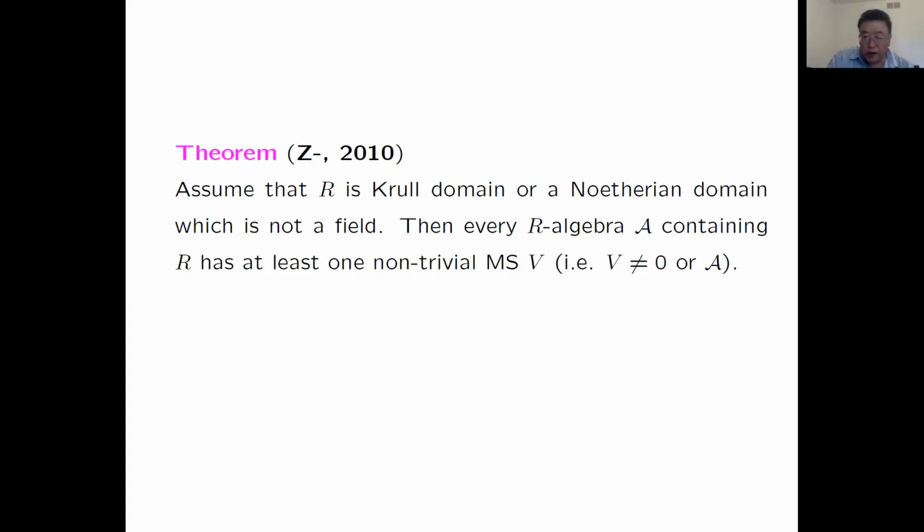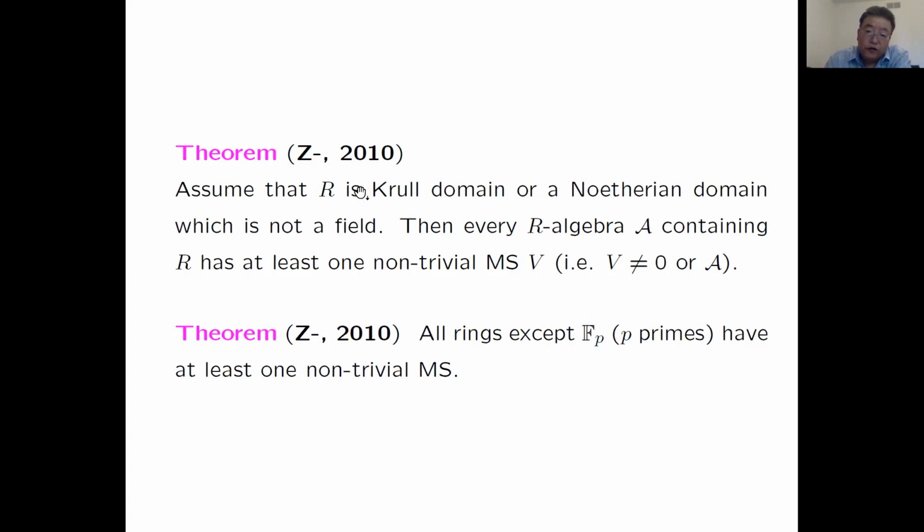We have a lot of algebras which have no non-trivial ideals. Those are called simple rings or simple algebras. We have a lot of them. And here, this basically says if R is a Prüfer domain or Noetherian domain, there is no such thing as a simple algebra in the sense where they have no non-trivial Mathieu subspaces. So therefore, there are many more Mathieu subspaces than ideals.